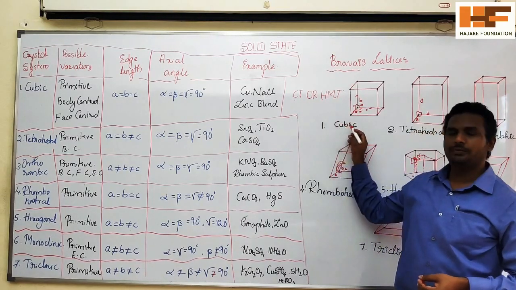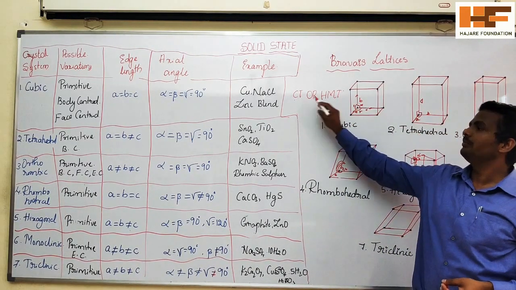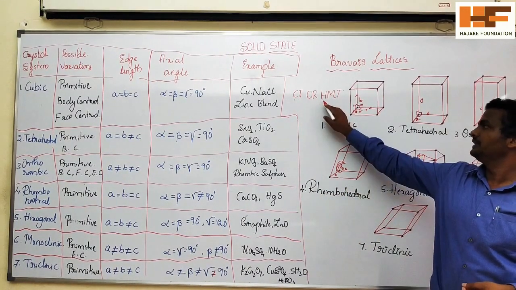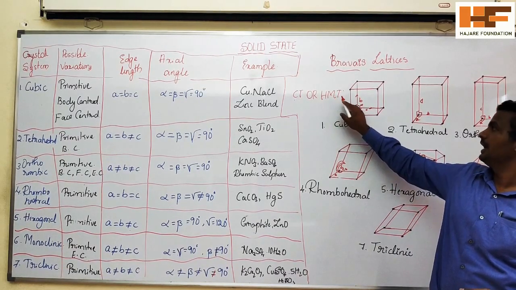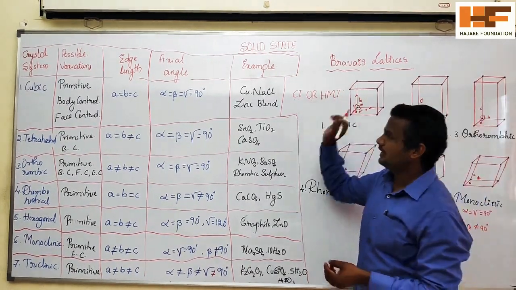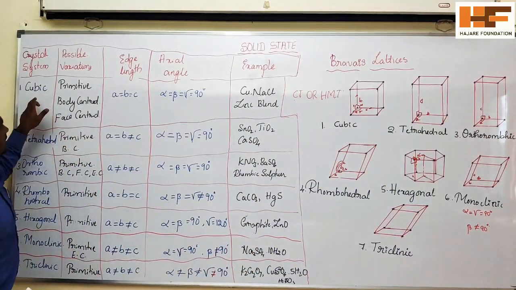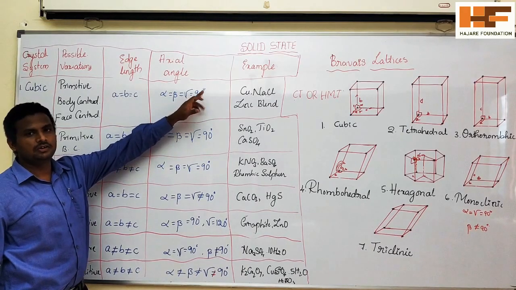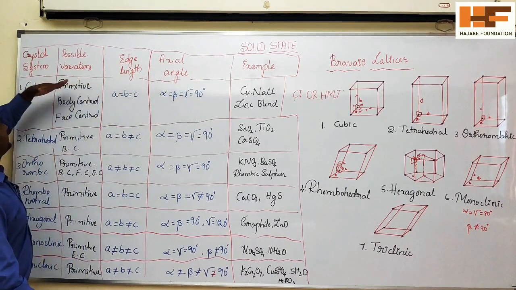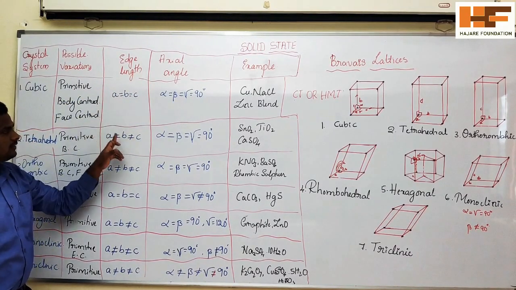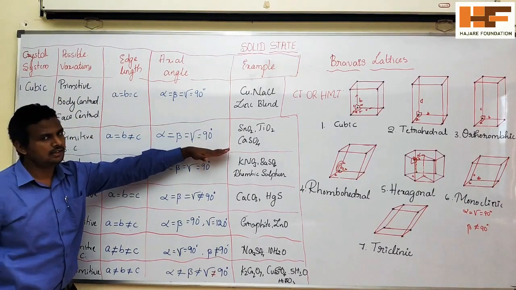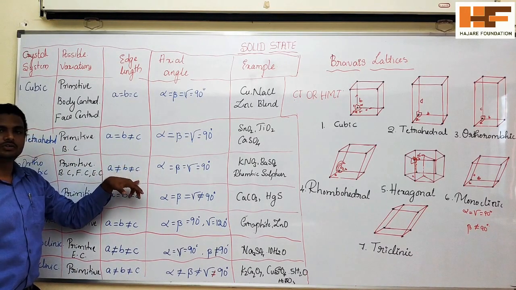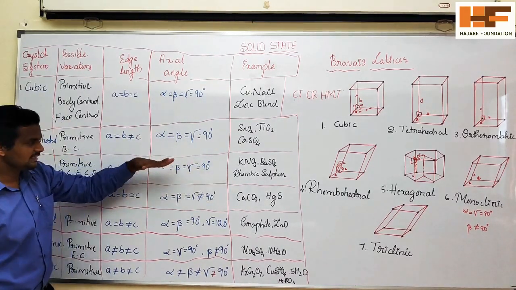C means cubic. T means tetragonal. O means orthorhombic, and R means rhombohedral. H means hexagonal. M means monoclinic, and T is triclinic. Why these are arranged this way is based on this. When it comes to the cubic unit cell, A equal to B equal to C, alpha equal to beta equal to gamma equal to 90 degrees. This is the first one, the cubic unit cell. Come down, A is equal to B but not equal to C, all the angles are 90 degrees. Next, A is not equal to B, not equal to C, but all the angles are the same. So this is the first set.